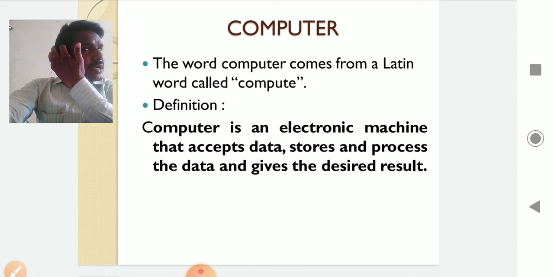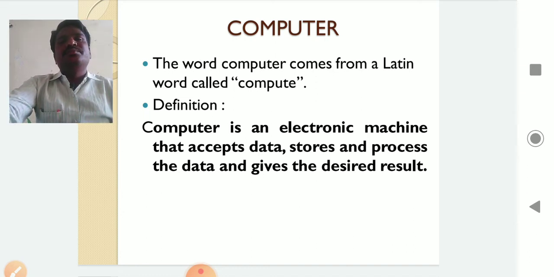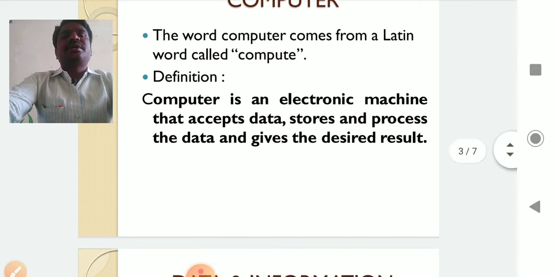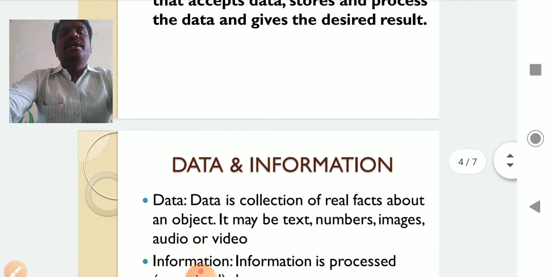So who invented the computer? That will be discussed later in the history of the computer. Today, what is a computer? A computer is an electronic machine that accepts, stores and processes the data and gives the desired result. Simply we can say that a computer is an electronic machine that stores and processes the data. We are saying that a computer accepts the data and gives the results.